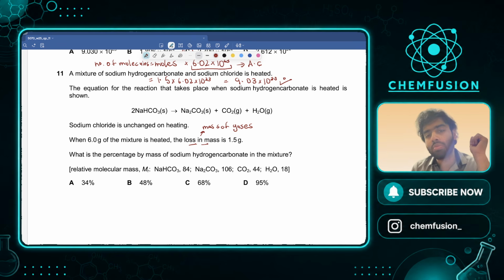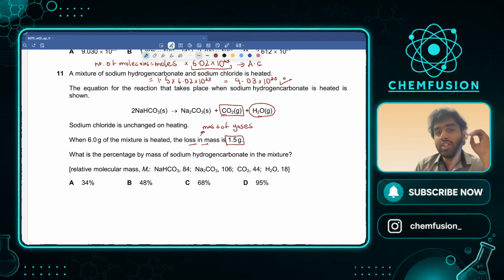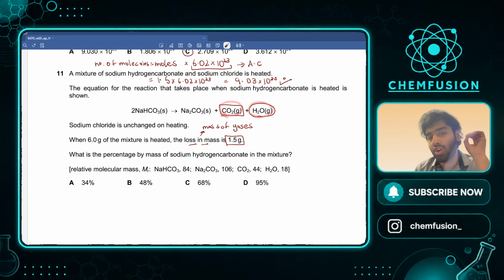Which are the gases formed? Carbon dioxide and water vapor. These are the gases formed. The total loss in mass is 1.5 gram. So the total mass of carbon dioxide lost and water lost are 1.5. It's not just of water, no. It's not just of carbon dioxide, no. It's the total mass of both. So the total mass of both gases is 1.5 grams.